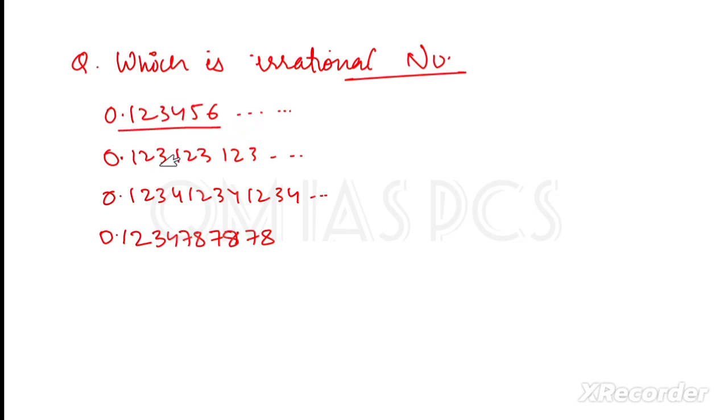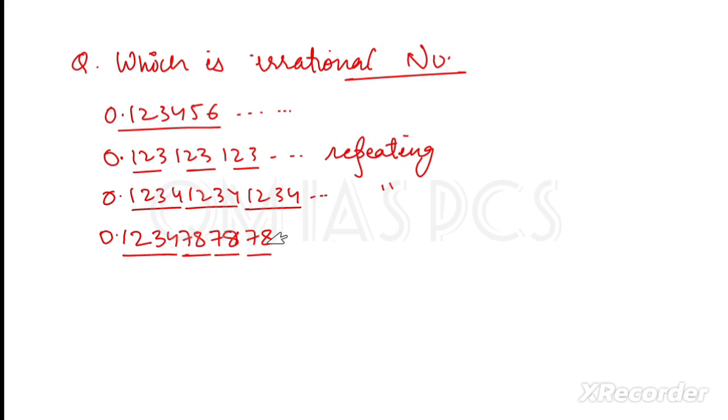Then in the second one, if you see 1 2 3, 1 2 3, 1 2 3, this is getting repeated, that means this is repeating. Repeating means it is a rational number. Again in the third number, this is 1 2 3 4, 1 2 3 4, 1 2 3 4, it is again repeating. In the fourth number, it is 1 2 3 4 7 8 7 8 7 8, so 7 8 is getting repeated, so it is again a rational number.